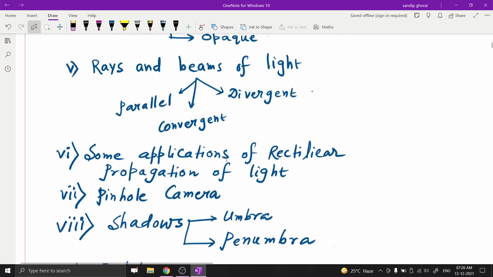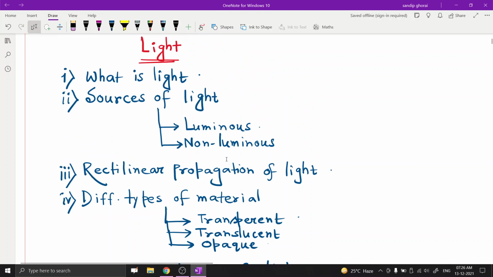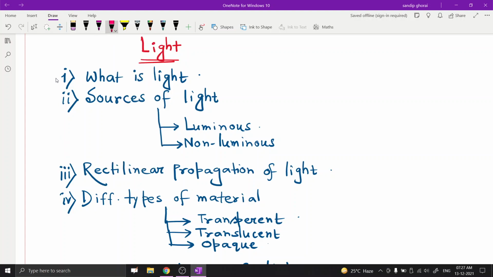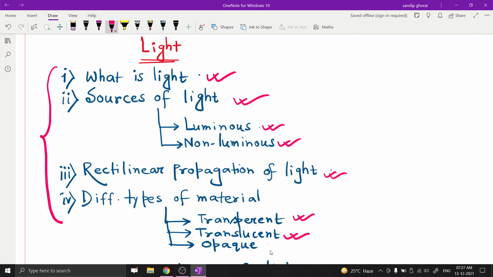Today we will discuss just the first 4 points in today's class. So the first question is what is light, and the second is sources of light, luminous and non-luminous, then rectilinear propagation of light, and different types of material, that means transparent, translucent and opaque. We discuss only these 4 points today.